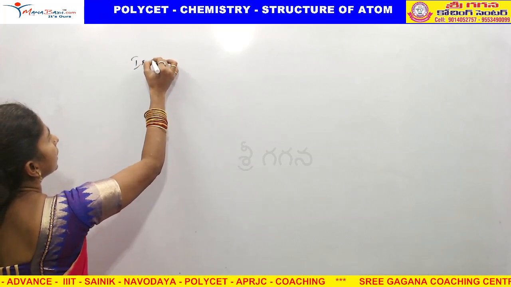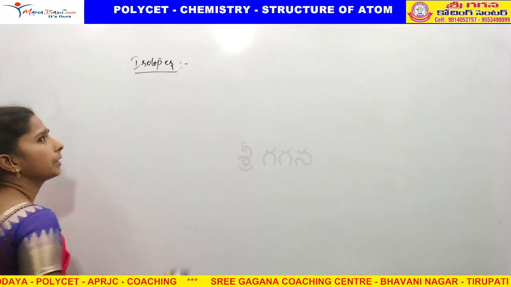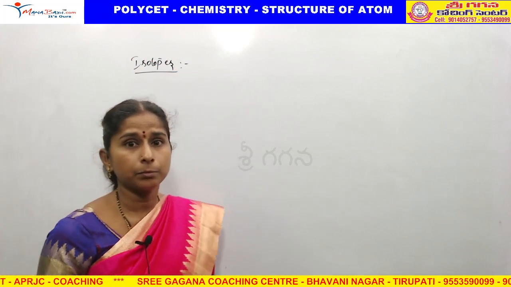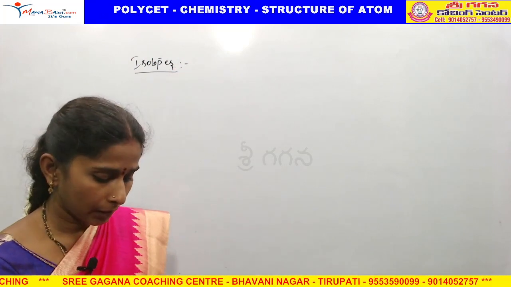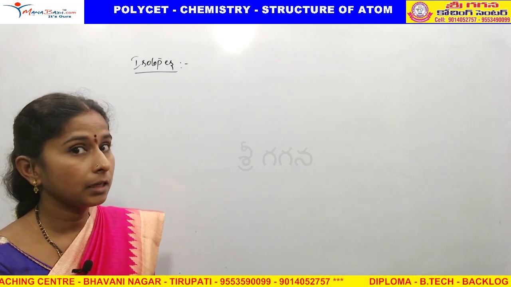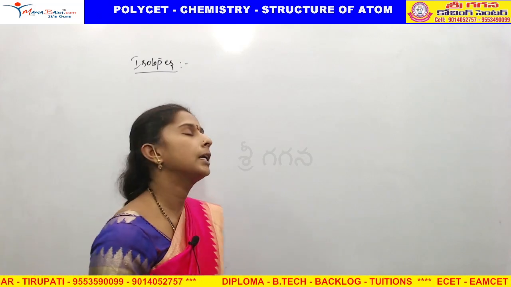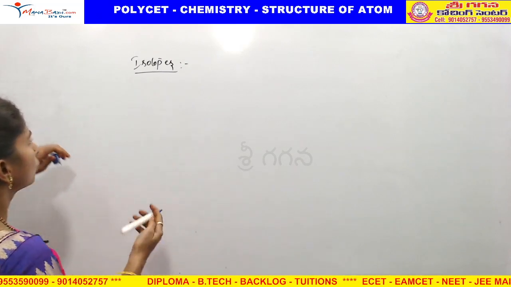After that, isotopes. We heard about isotopes and isobars. If you remember, we already discussed isotopes and isobars in the drawbacks of Dalton's atomic model. Dalton's atomic model does not explain isotopes and isobars. What is the definition of isotopes?